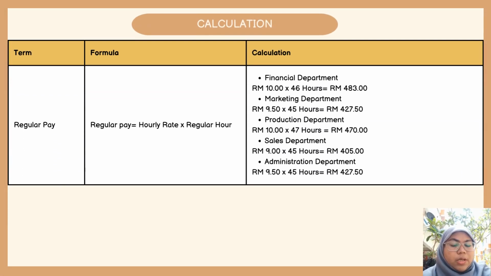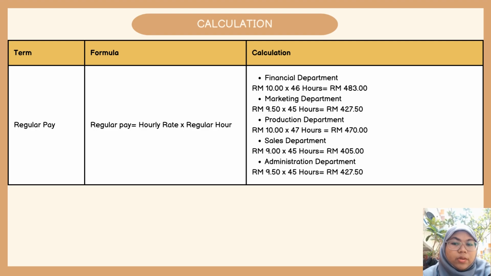For example, in our company, the financial department gets 10 ringgit per hour, times 46 working hours, equal to 483, while the marketing department gets 9 ringgit and 50 cents, times 45 hours, equal to 427 ringgit and 50 cents. In the production department, they get 10 ringgit per hour, times 47 hours, equal to 470 ringgit. While the sales department gets 9 ringgit per hour, times 45 hours, equal to 405 ringgit.